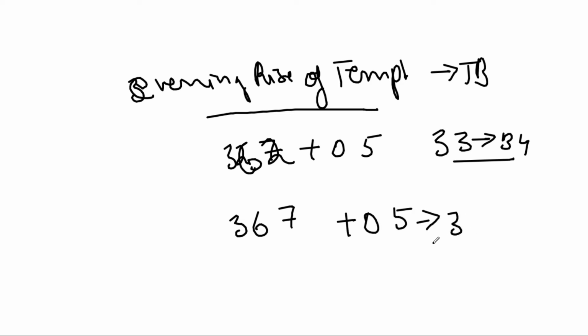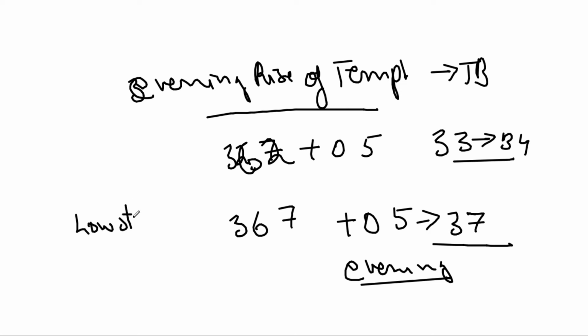In that case he says he is having an evening rise of temperature. Why does it occur? It occurs because there are low steroid levels in the evening, and so there is increased pyrogen activity.